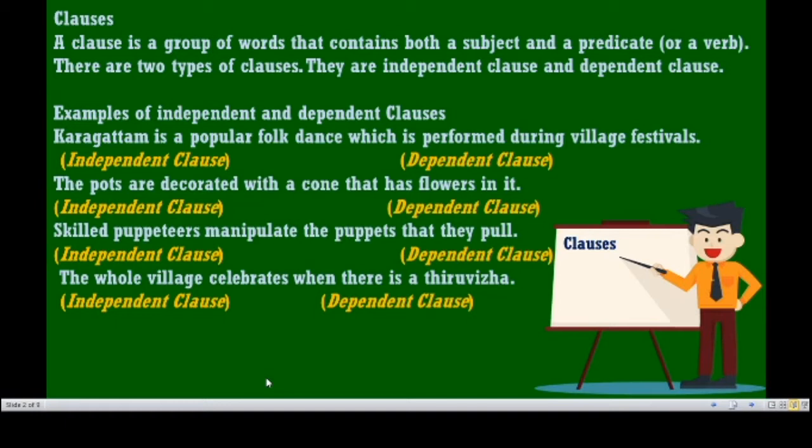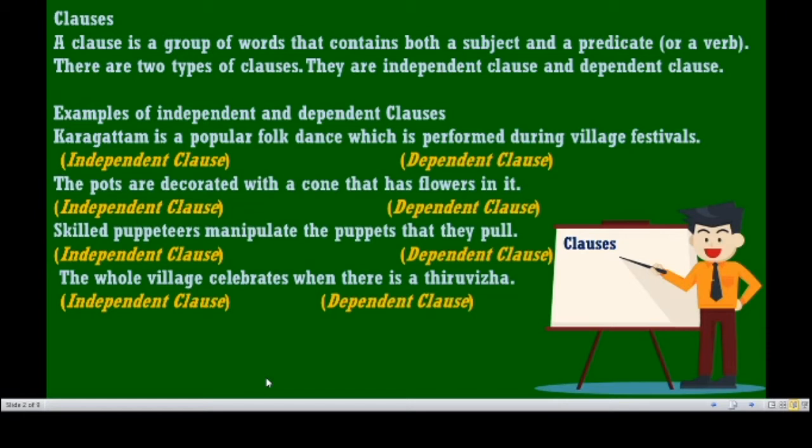Okay, even though it has a subject, predicate, verbs and everything in the sentence, the meaning is incomplete. It has to depend on the independent class, so it is called a dependent class. And as the independent class does not need to depend on anything, it is called an independent class. Skilled puppeteers manipulate the puppets that they pull. So here also you are given what is the independent class and dependent class.